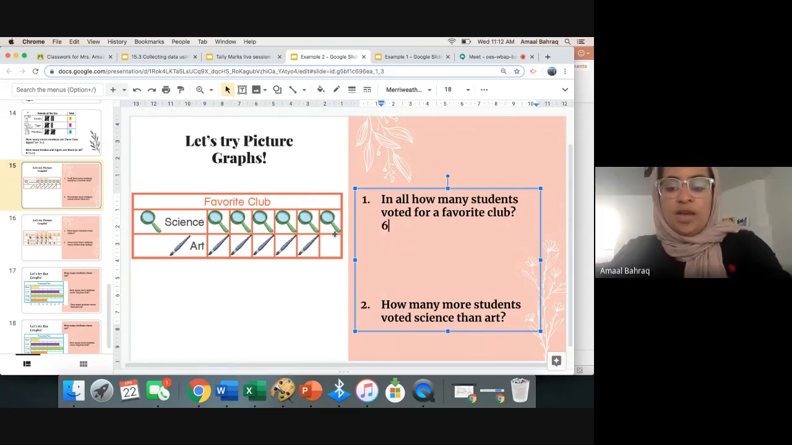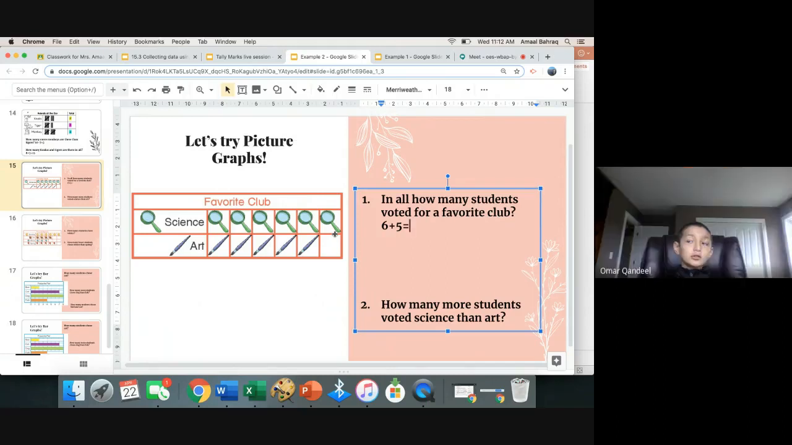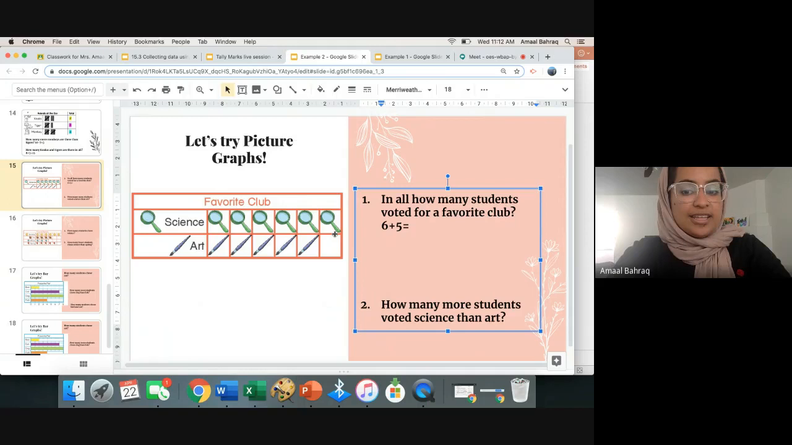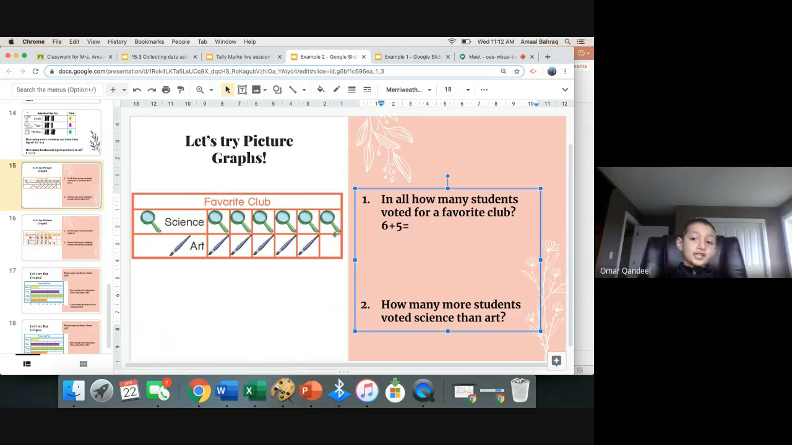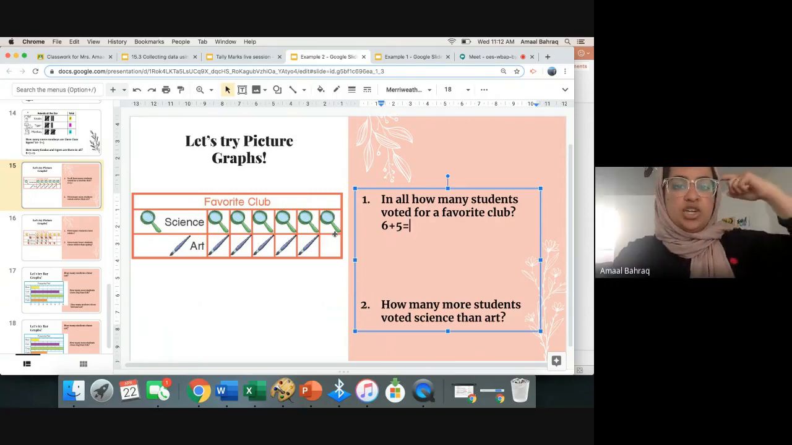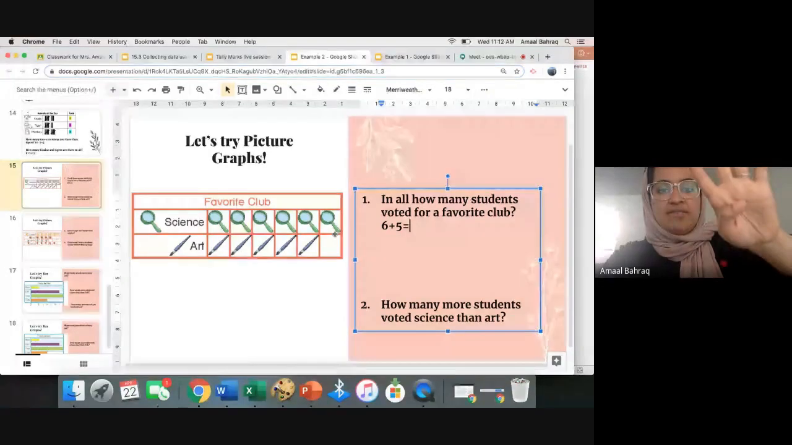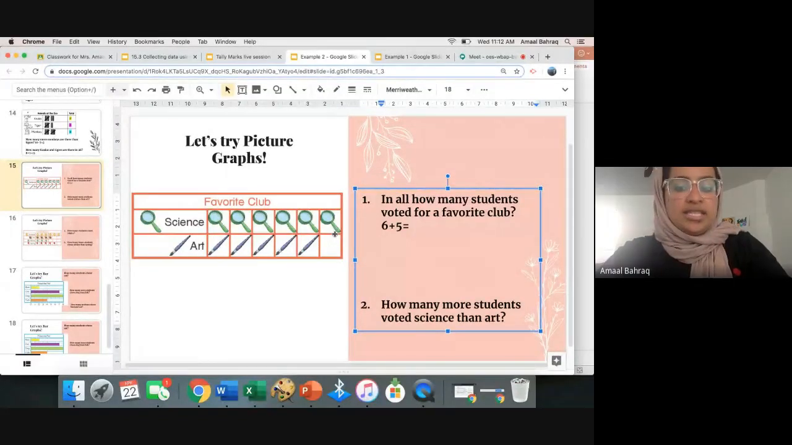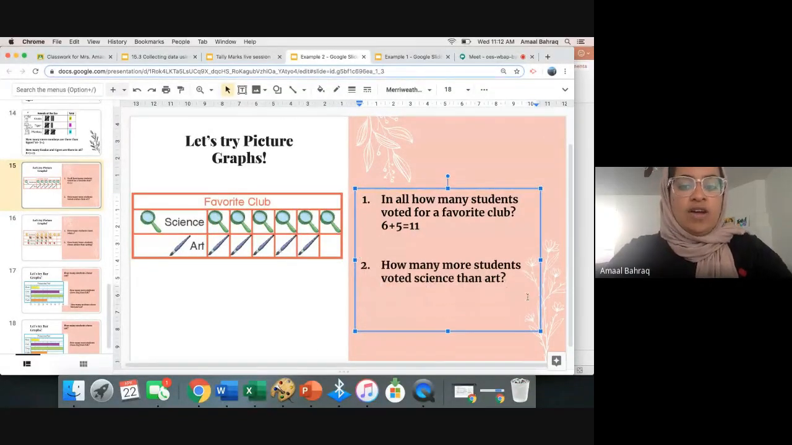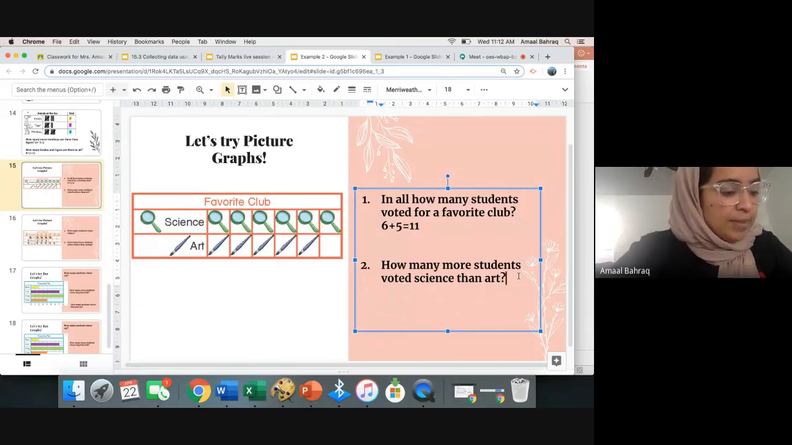6 voted. Good. Plus how many people voted art? 5. Equals what? 6 plus 5 equals 14. Okay, try again. So put 6 in your brain, put 5 fingers up. Let's count together. What comes after 6? 7, 8, 9, 10, 11. You got it. 6 plus 5 equals 11. Good. All right, let's go to Ahmed Lataife.